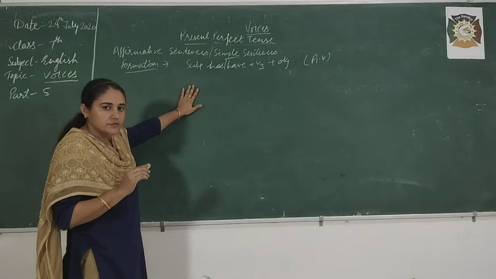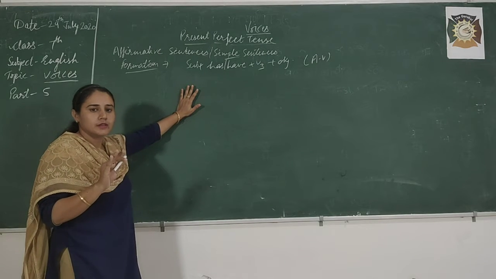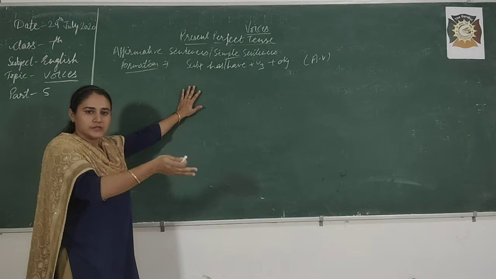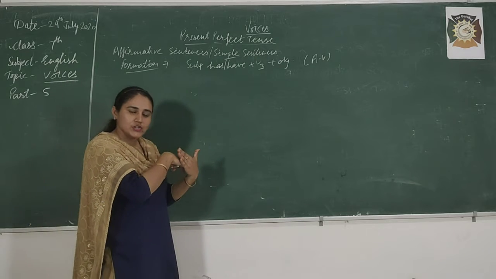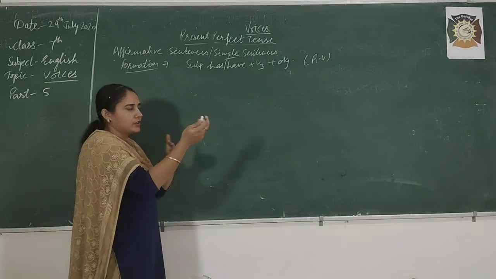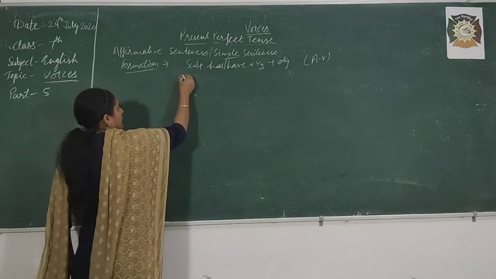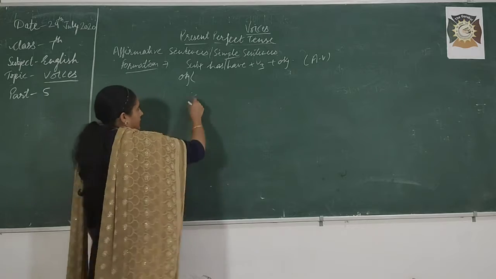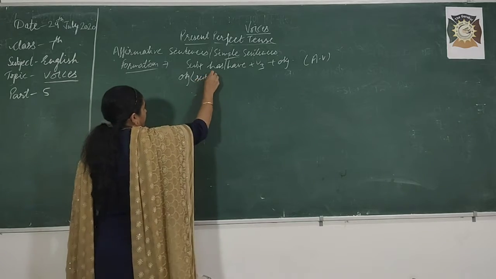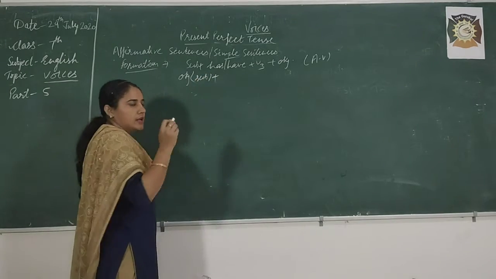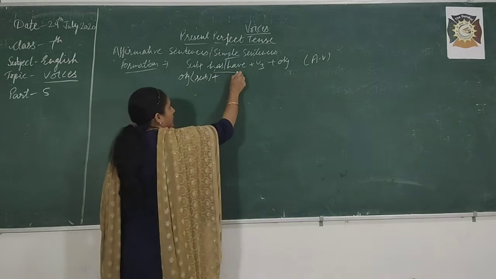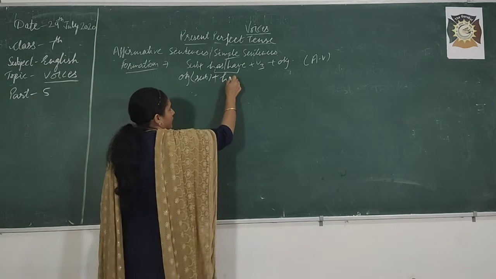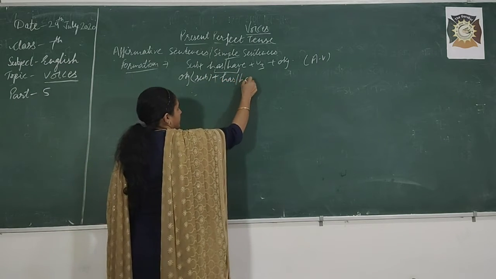In passive voice, you will now be very confident to convert the object into subject. The object will come in the beginning and work as subject. Then the helping verb. What is the helping verb here? Has, have will remain the same.